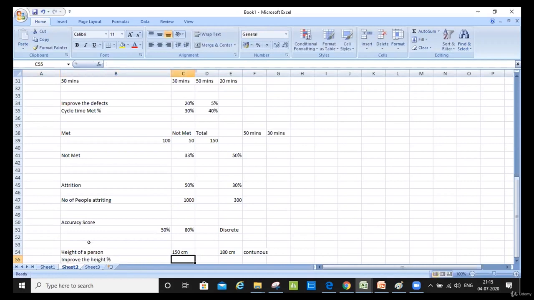Currently there are only 70% people whose height is 180 centimeter. Now you want 100% of people's height to be 180 centimeter. Because your goal is 180 centimeter, and at the moment only 70% people are at 180 centimeter. So now you want to improve it to 100. So that is how you can convert the same metric.